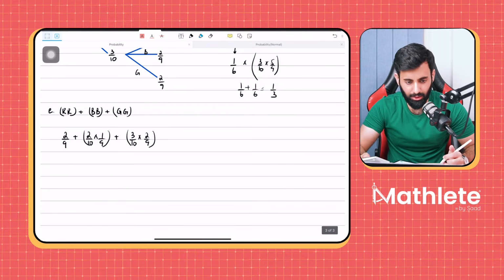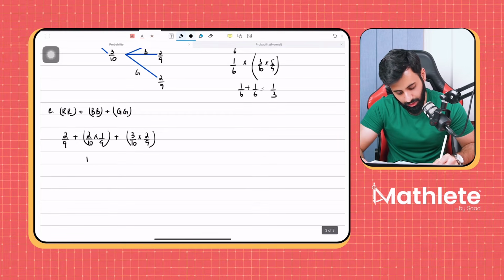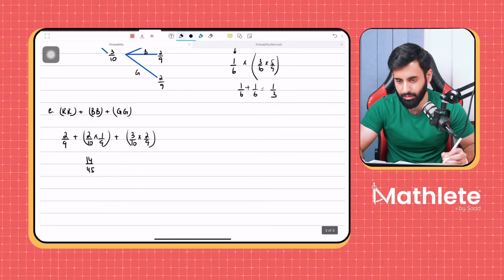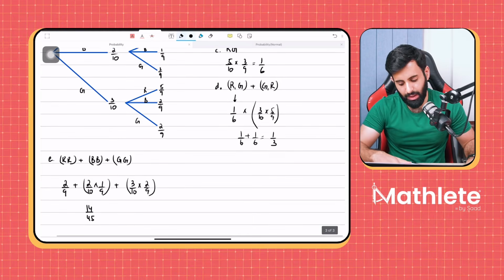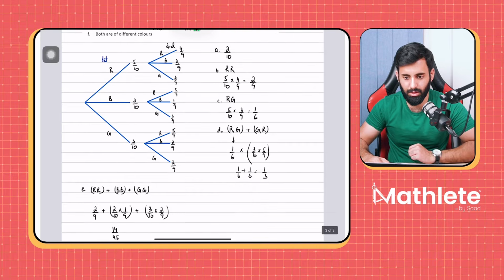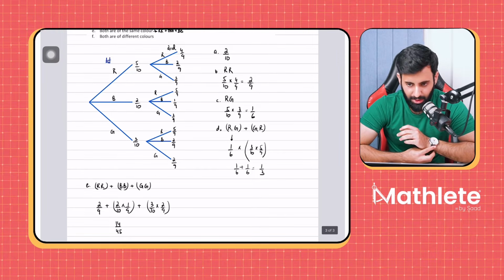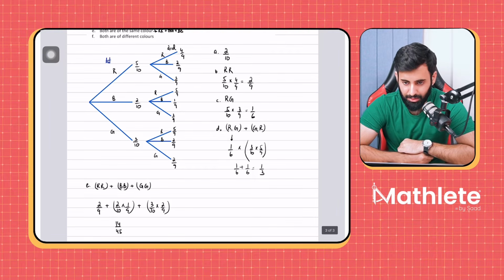You get 14 over 45. Okay, the final answer is 14 over 45. Now tell me, how will we do part F? That is correct. We subtract the probability of same color from 1, or we can do like you said.